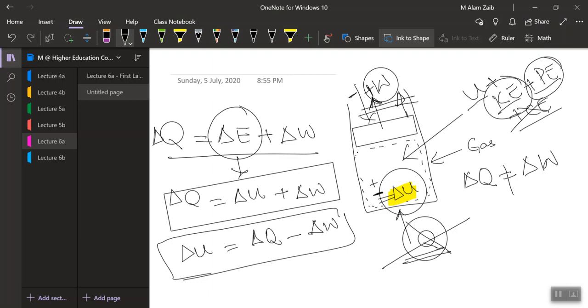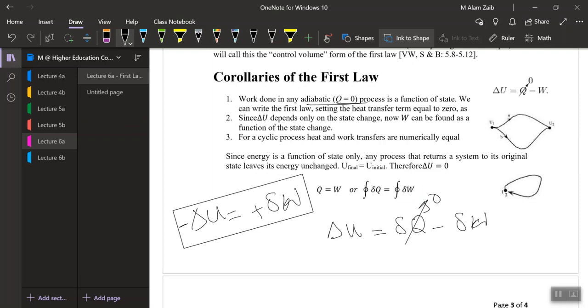Please recall that internal energy is also a function of temperature, and please also check what happens inside the internal combustion engine, where the process is adiabatic and the work is done at the expense of changes in internal energy. Now, in this equation, the work done is a path function and internal energy is a state function, so work done can now be found as a function of the state.